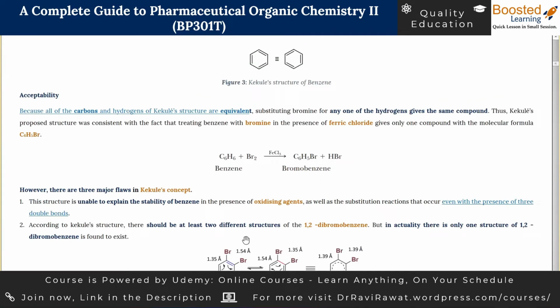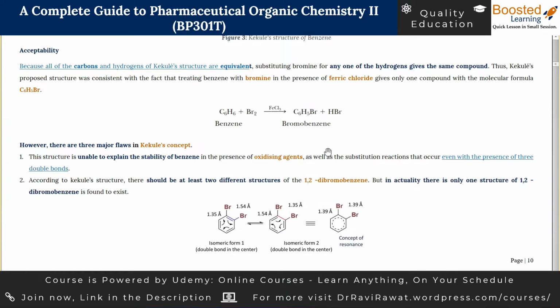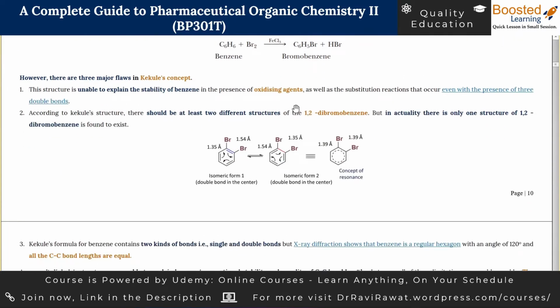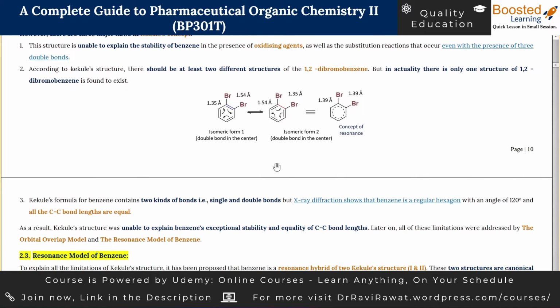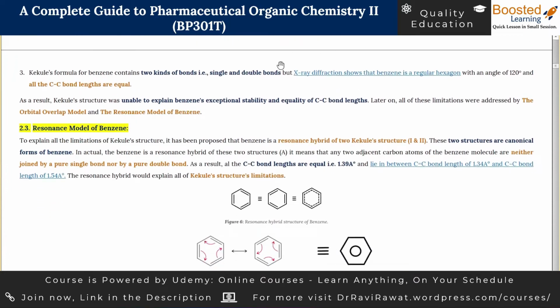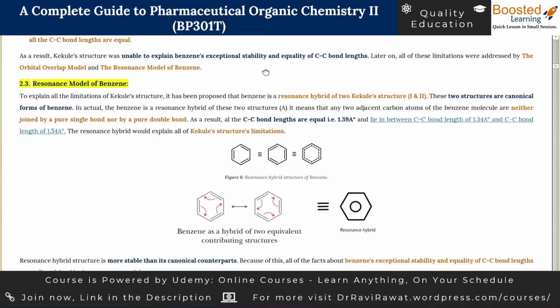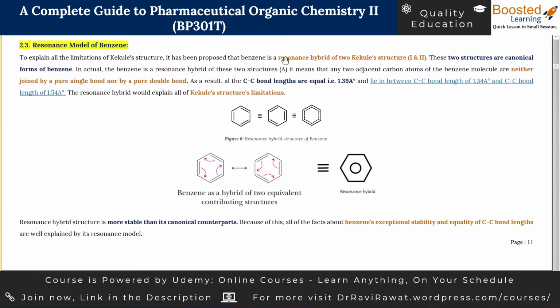It was solving out many of the problems and everything was doing great, except there were three major flaws in the Kekule's model which led to its unacceptability, and newer models were given attention. So one of the newer models is the resonance model of benzene, and it is even accepted till date. That is why the syllabus has asked you to learn about this model.